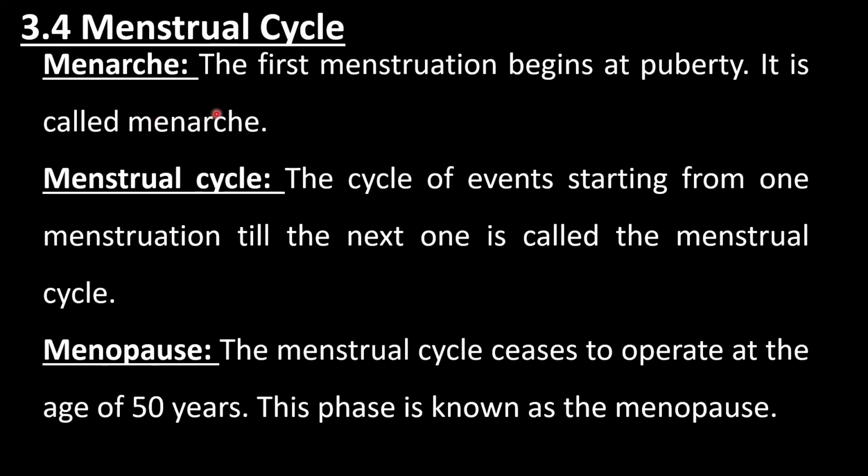The next definition you have to remember is menarche. What is meant by menarche? The first menstruation that begins at puberty is called menarche. And the next definition is menopause. The menstrual cycle ceases to operate at the age of 50 years. This phase is known as menopause. So around the age of 50 years, the menstrual cycle stops, and that stage is called menopause. So here you have to remember three definitions: what is meant by the menstrual cycle, menarche, and menopause.